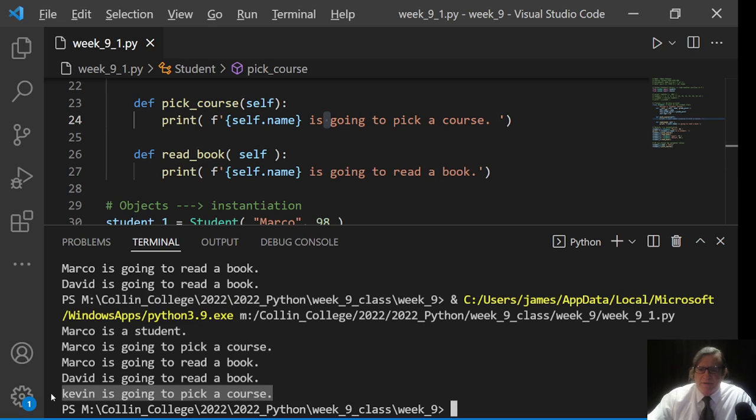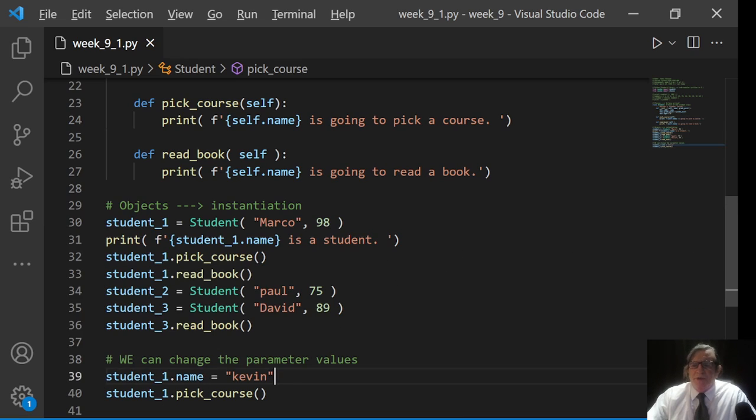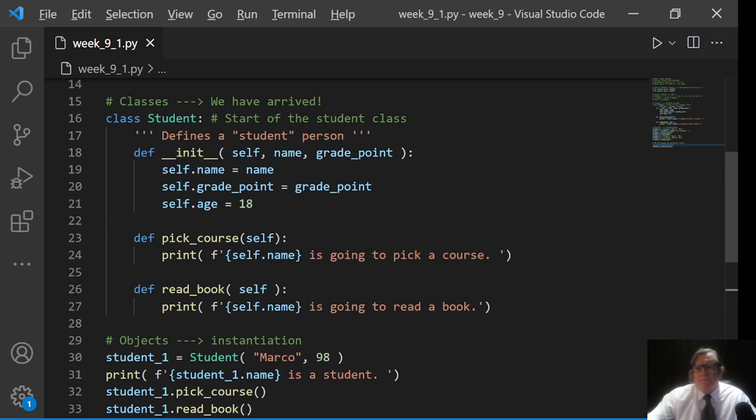Kevin is going to pick a course. Before, when I created it with the word Marco, okay, now I've redefined it and overwritten that value directly. So you can do that. Okay, we'll come back and we'll add some methods to this to make it a little bit more interesting. It's already pretty simple. So I'll see you in the next video.